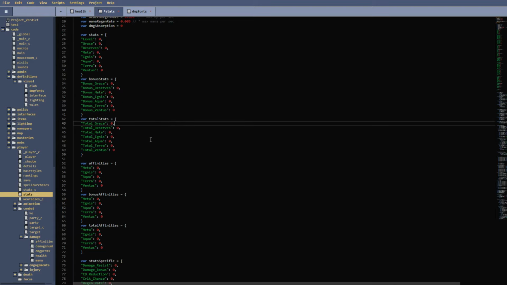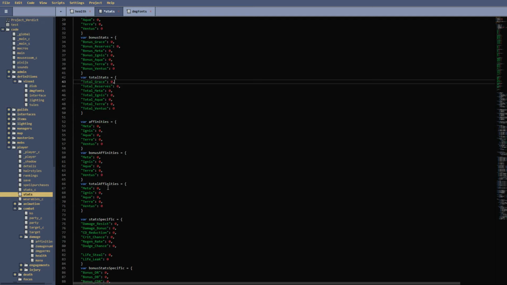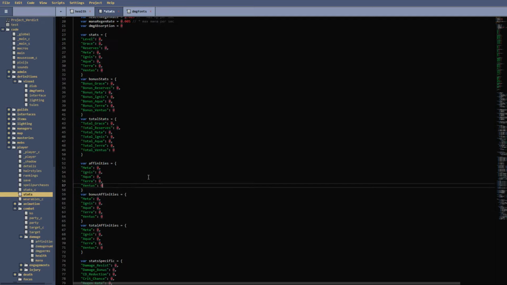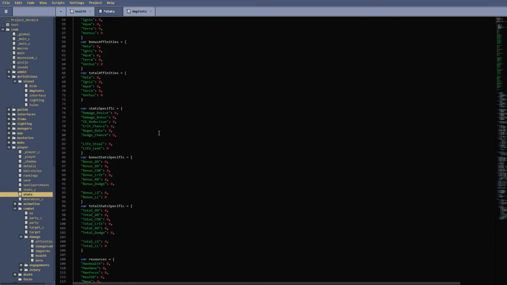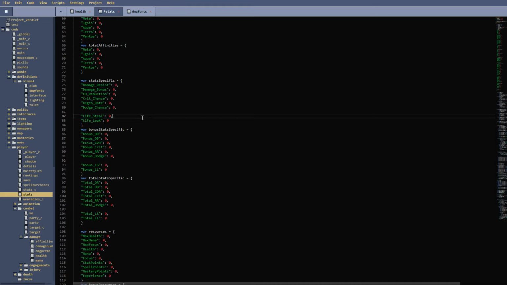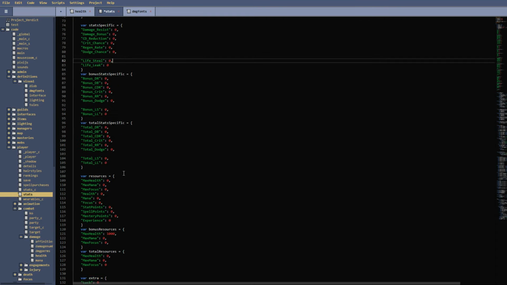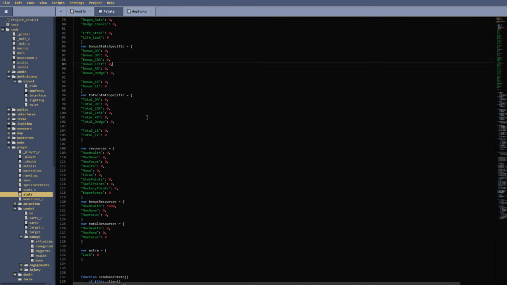You have 3 different objects for each of the types of stats. So you also have one for affinities. These are the percentage damage bonuses and defenses that you get from affinity. We have stats specific down here, which are separated from the base related stats, from damage resist to dodge chance, and then we have life related stat specifics like life steal and life leak. So that's that. We also have the same exact system like I showed a couple times already for that.